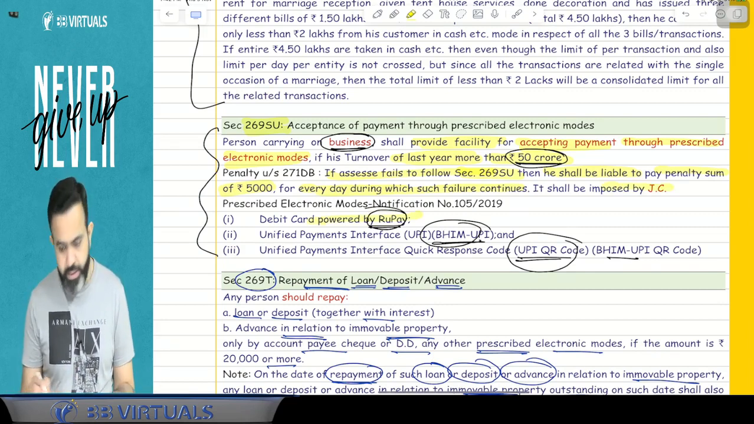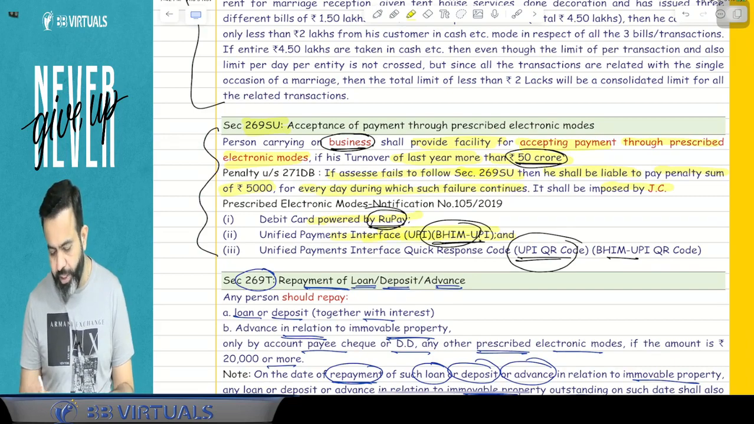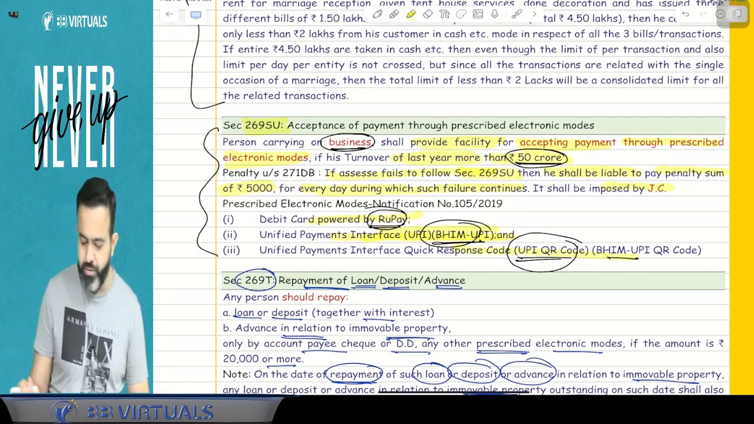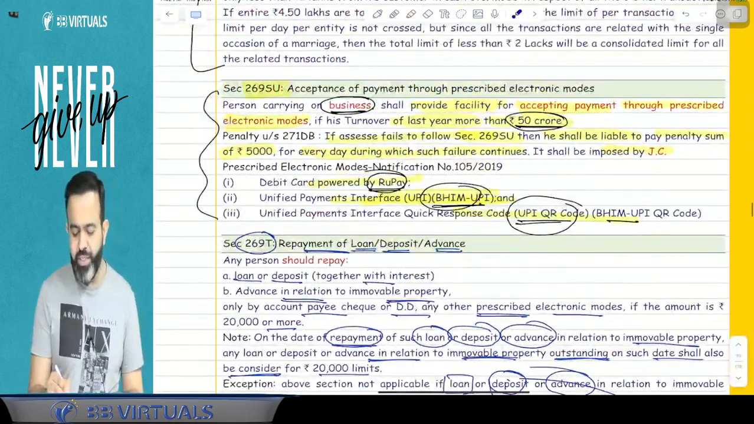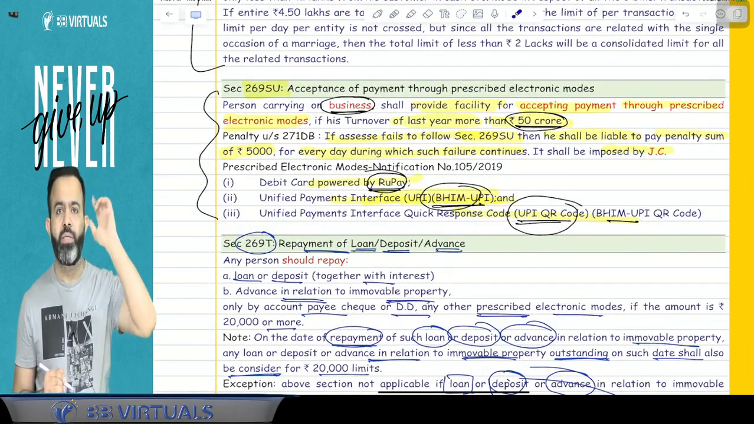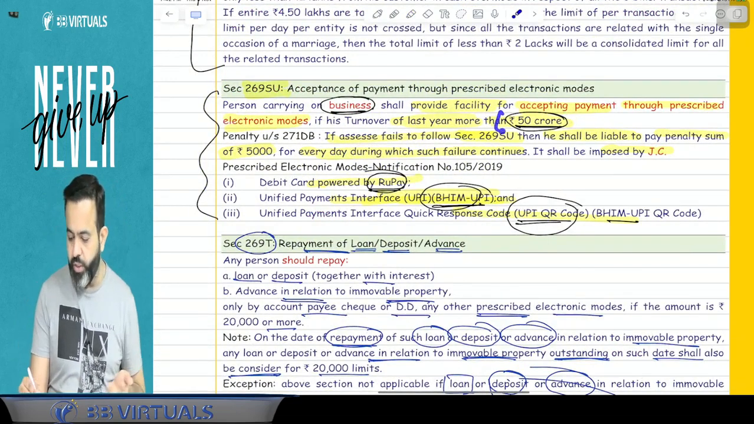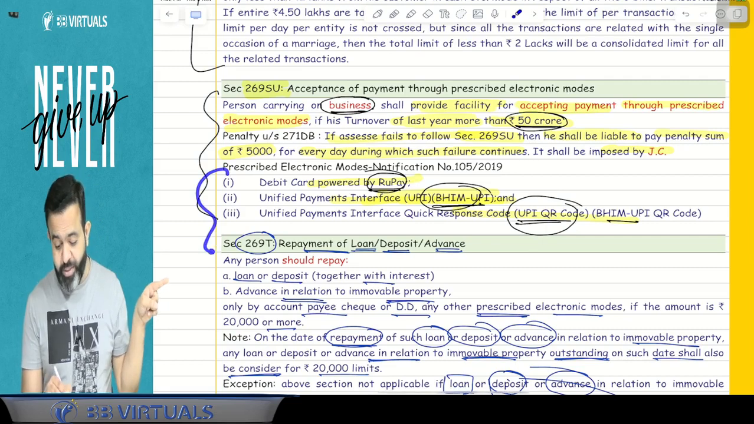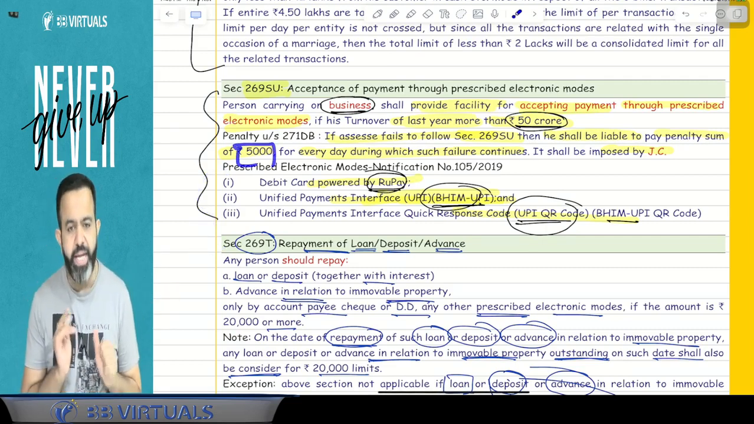One is the RuPay card, second is Bhim UPI, and QR code. Done. So this is one small section. Nowadays, you know, for petrol pumps, suppose last year their turnover was more than 50 crore, then they have to provide you these three facilities. Otherwise, there will be a penalty of 5,000 rupees every day.